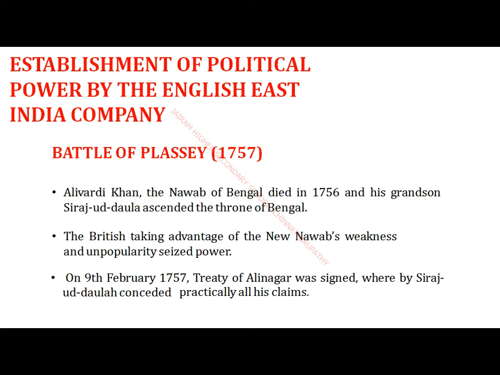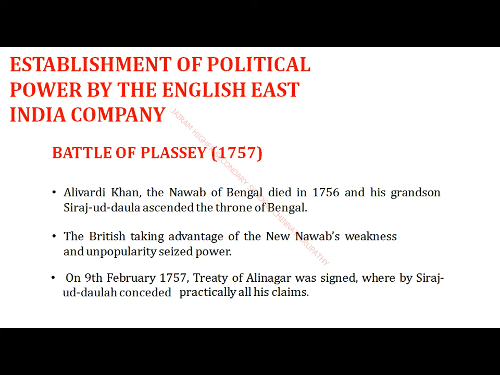Children, all these advantages taken by the Europeans were used to dominate the political power of the native rulers. On seeing all these tactics of the Europeans, the new Nawab got alert, because if the same thing continued, very soon our state, Bengal, would go into the hands of the Europeans.